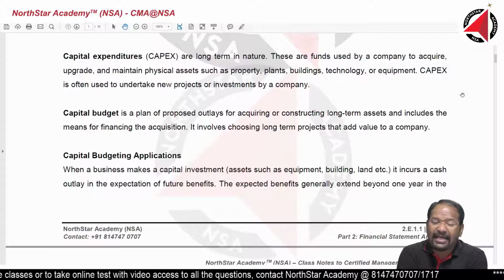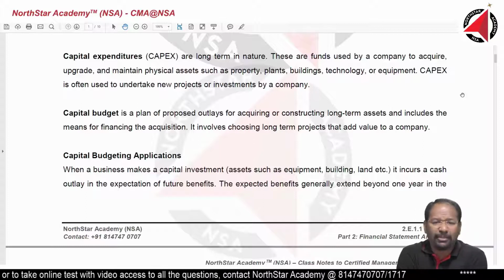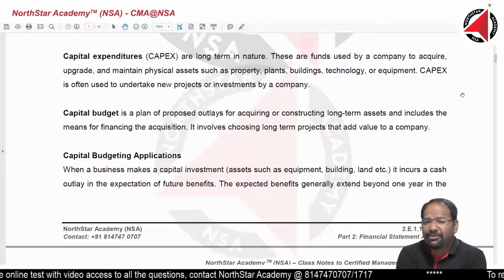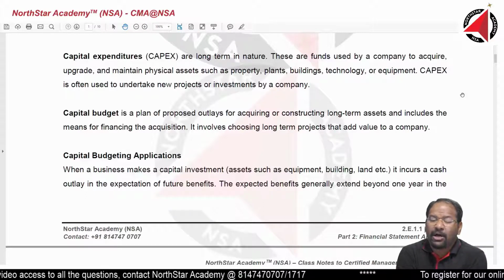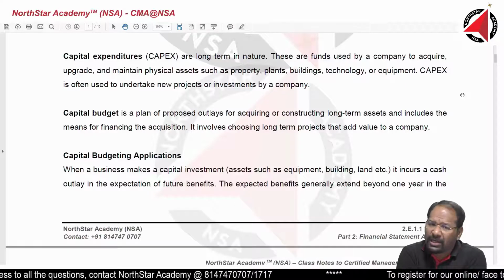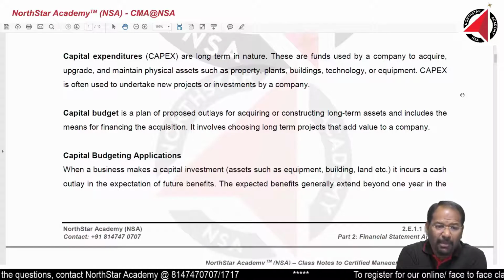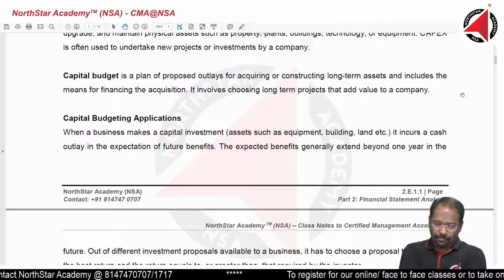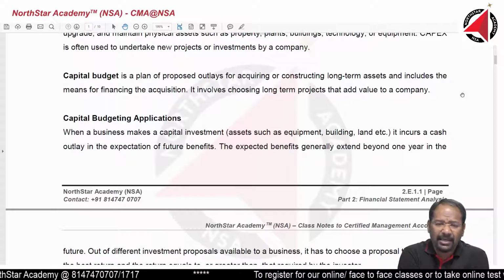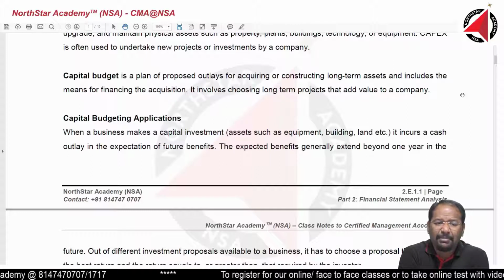Just like that, I cannot plan this. Okay, fine. Tomorrow I am going to buy a huge heavy machinery, and for buying that machinery, I need to go to bank or I need to issue debentures. No, it will not happen like that. There has to be good amount of planning which has to go into capital investments.